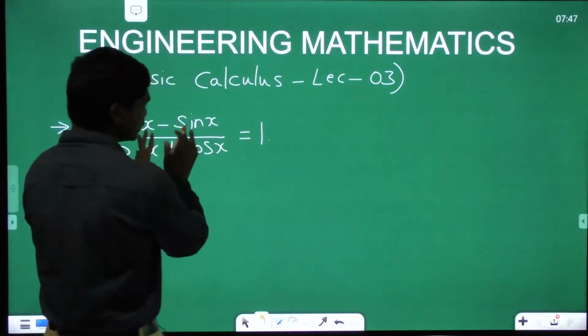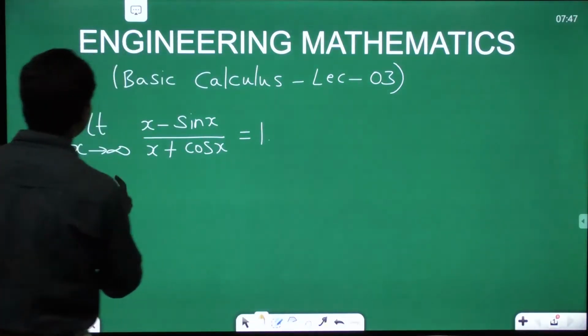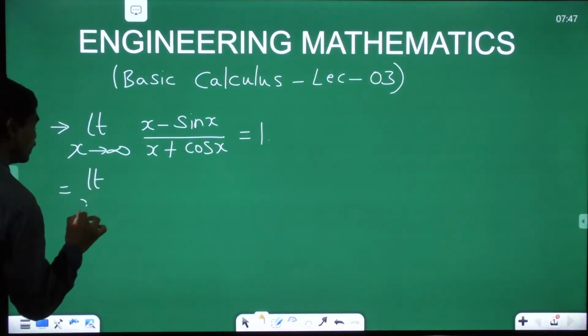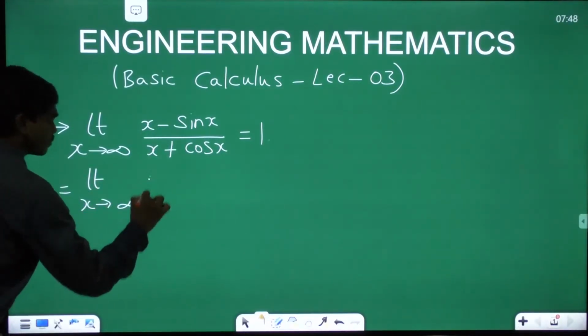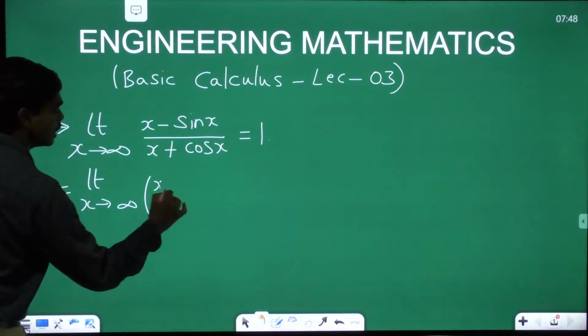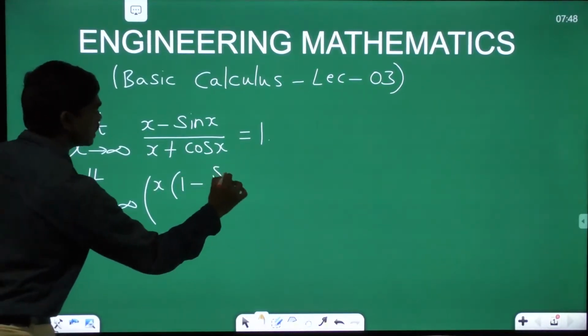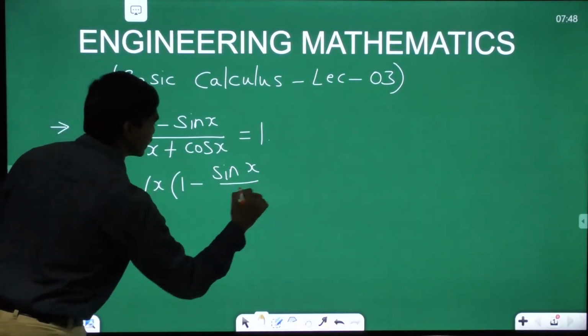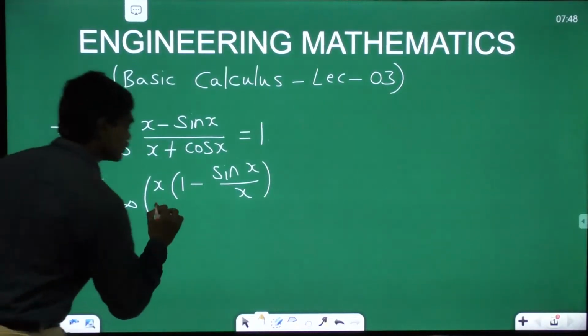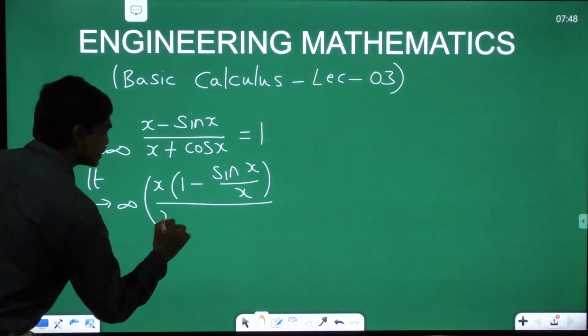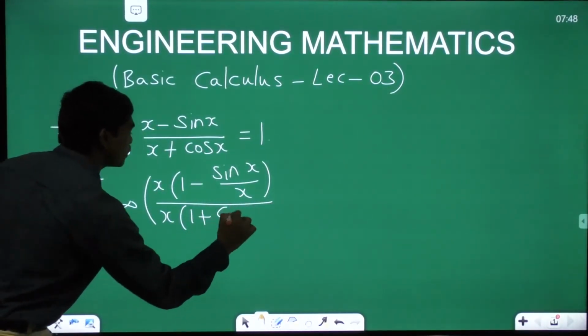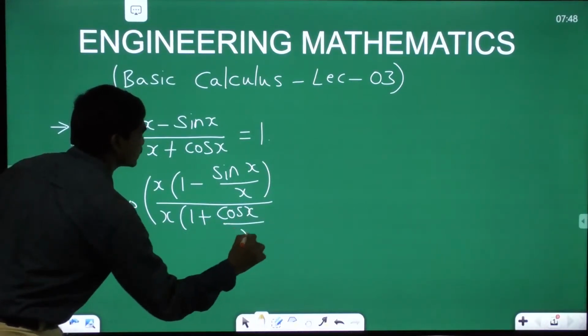Before going into this, I would like to give you an analysis for this question. Limit x tends to infinity: if I take x common here, I'll have 1 minus sin x divided by x in the numerator. Correct? Similarly, if I take x common in the denominator, I'll have x into 1 plus cos x divided by x as well.